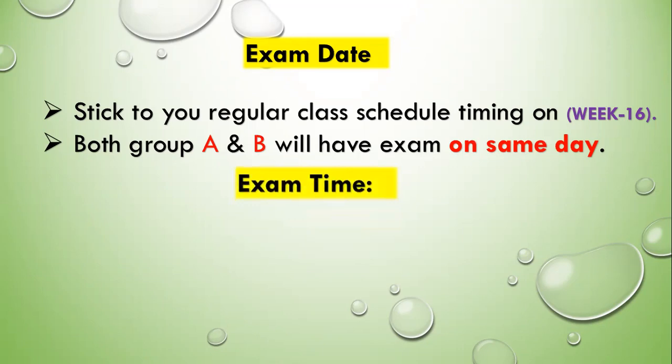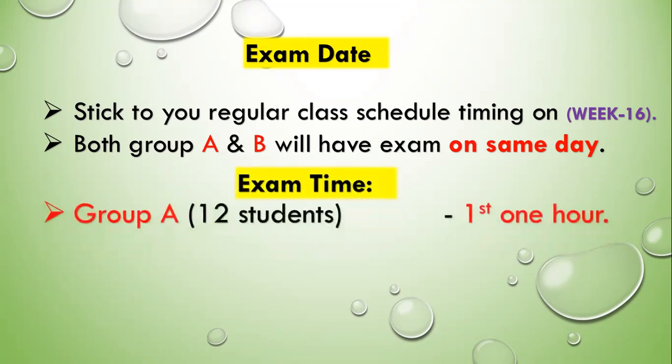And the exam time: if you have period 1 to 3, period 1 will be for group A and period 2 will be group B. Those who have period 3, 4, 5, 6, period 4 will be for group A and period 5 will be for group B. Similarly, those who have period 7, 8, 9, in period 7 group A will have the exam and in period 8 group B will have the exam.